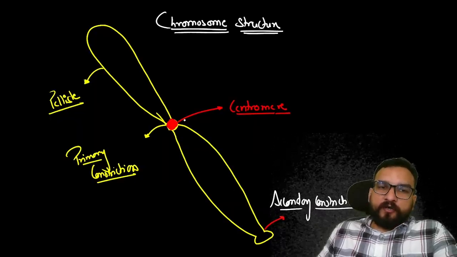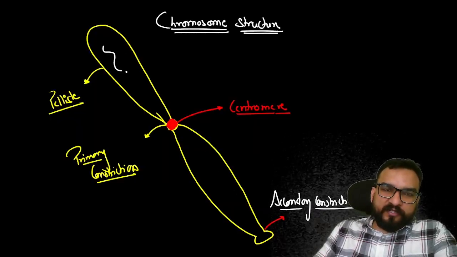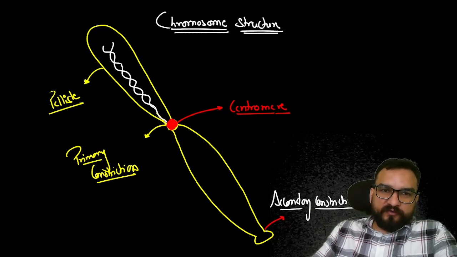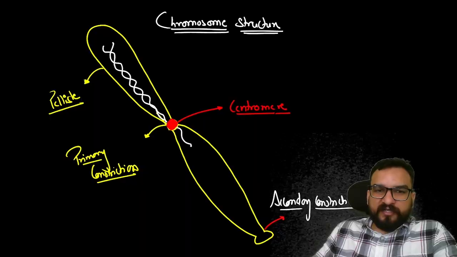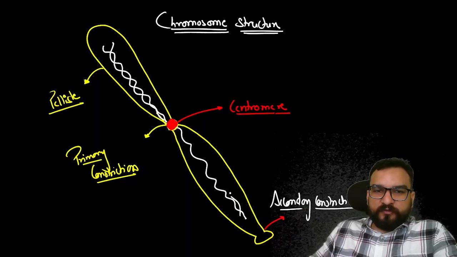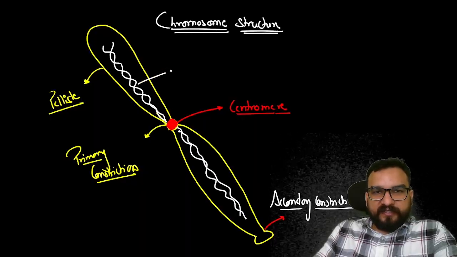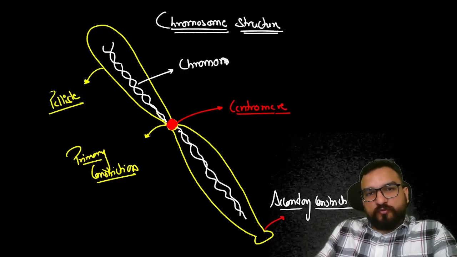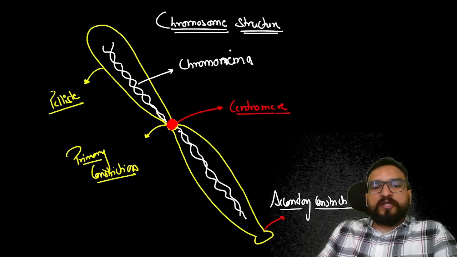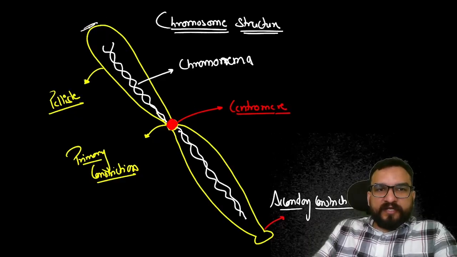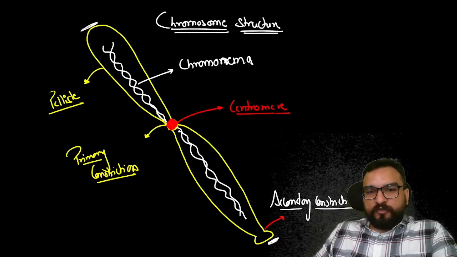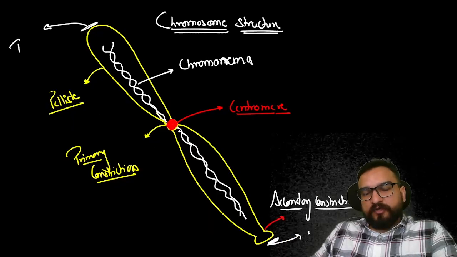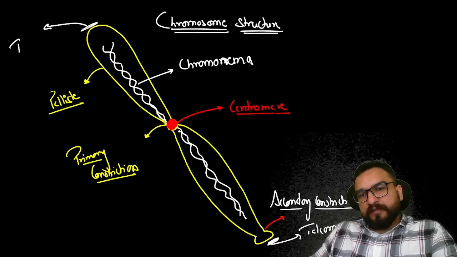Okay. Now over here, where is DNA? You will be finding it like this. Over here you will not find it exactly like this, but I'll be showing you. In this particular part you are going to find this DNA, and this part where DNA is coiled up is known as chromonema. Now the ends of this particular part of the chromosome are known as telomere. Over here you are going to find telomere.